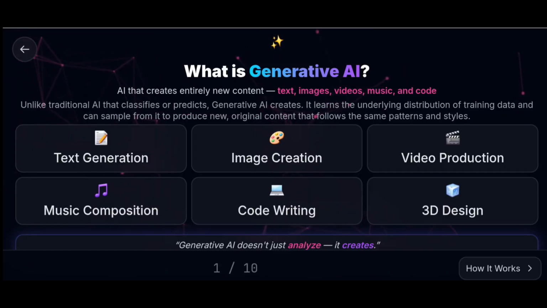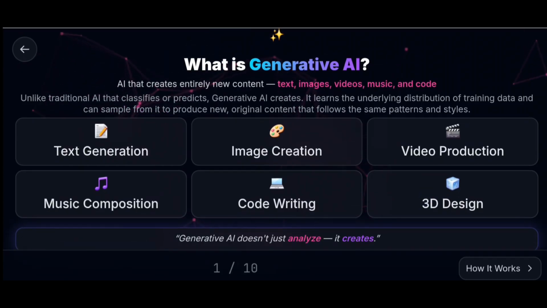How does it work? Generative AI helps to create text generation, image creation, video production, music composition, code writing, and 3D design. Generative AI doesn't just analyze, it creates. Whereas traditional AI predicts the output, generative AI creates content like text, images, videos, music, and code.